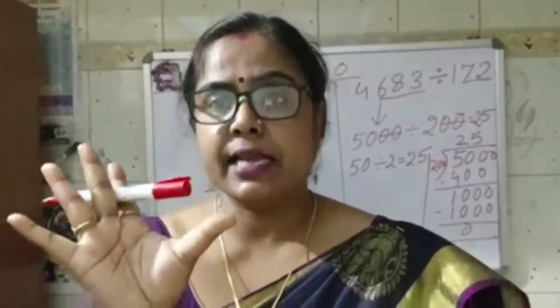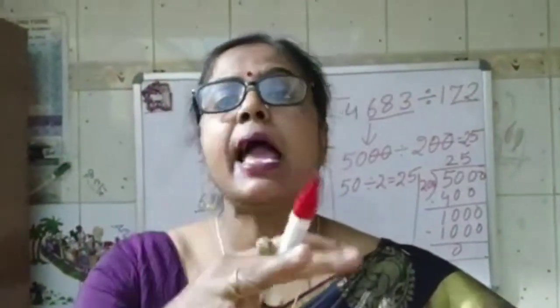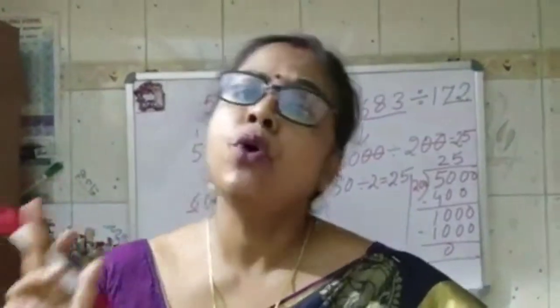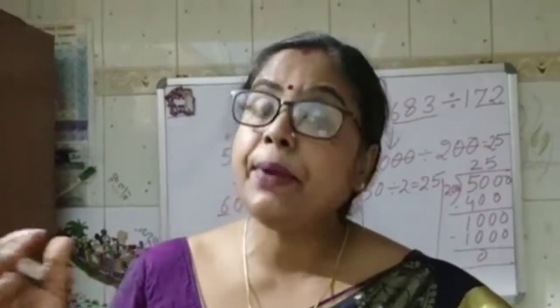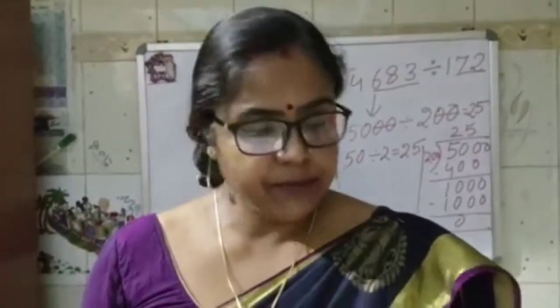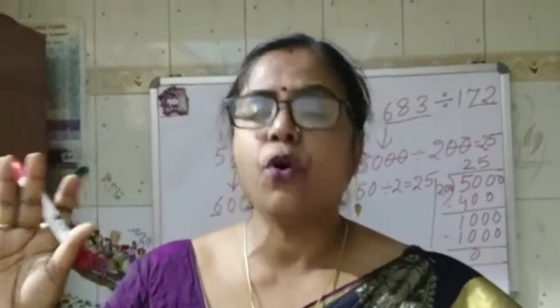Whenever many things are given and one is asked, we have to divide. And when only one is given and many are asked, we have to multiply. This is the common rule which you have to follow. So when the quantity increases by a multiple of the given number, it is multiplication. When the value of one item is given and we have to find the value of more items, we have to multiply. When we have to find the product of two or more numbers, we have to multiply.